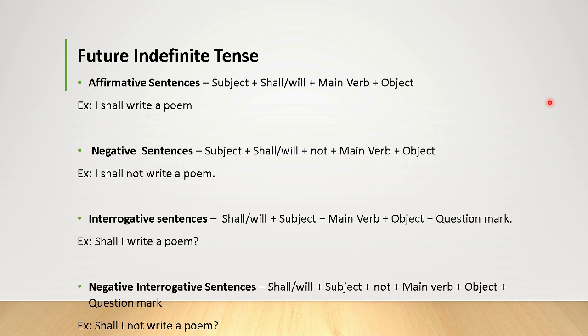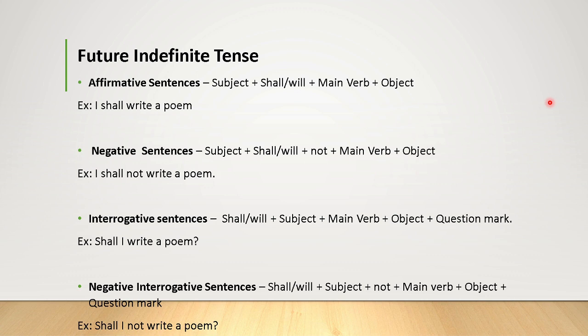Interrogative sentences: shall or will plus subject plus main verb plus object plus question mark. For example, shall I write a poem? Shall that we have taken, I is the subject, write is the main verb, a poem is the object and the question mark at the end. So we have the interrogative sentence or question sentence, that is, shall I write a poem?